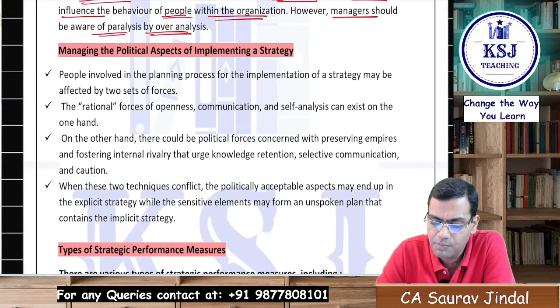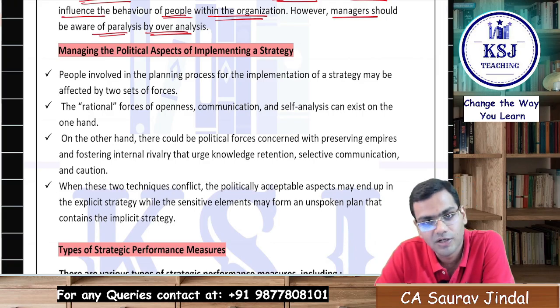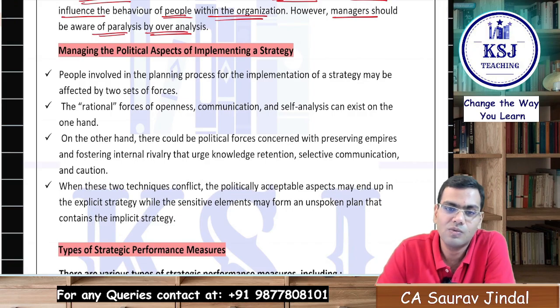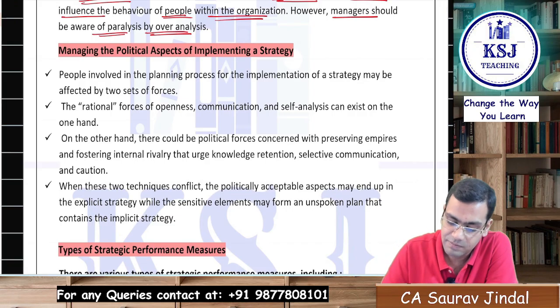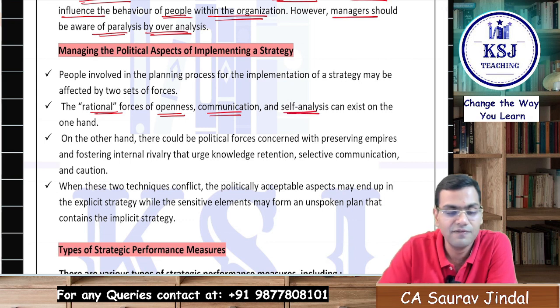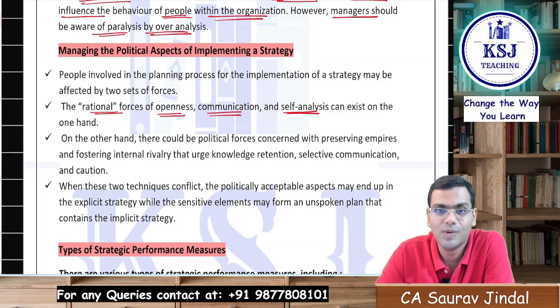Then managing the political aspects of implementing a strategy. He says there are two groups in the organization in terms of the people who are involved in the strategy planning and strategy implementation. One set of the people will be who want to do things in the right way. Right? They are the rational forces. They are open to things, they are open to communication, they are open to self-analysis, that if there are mistakes, yes, we are ready to correct it, don't worry. They want to involve everyone in the communication.